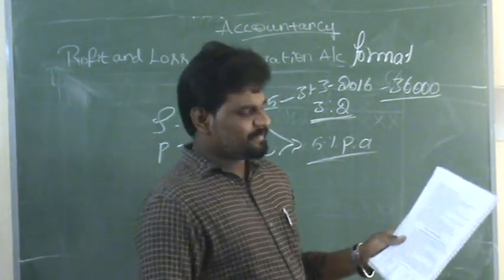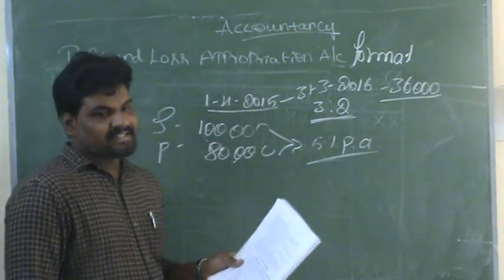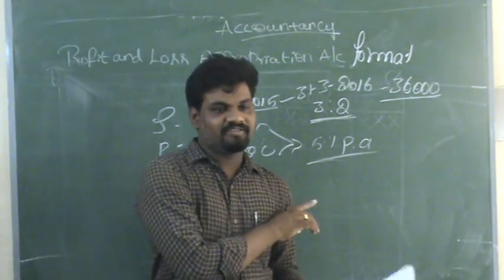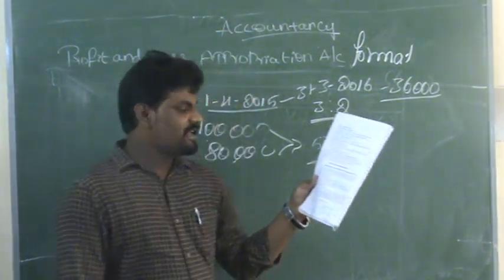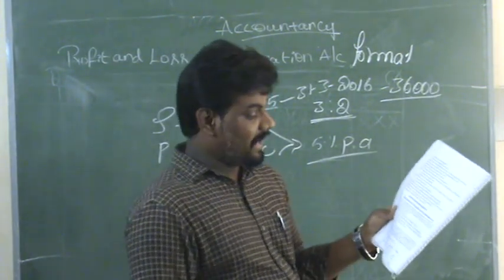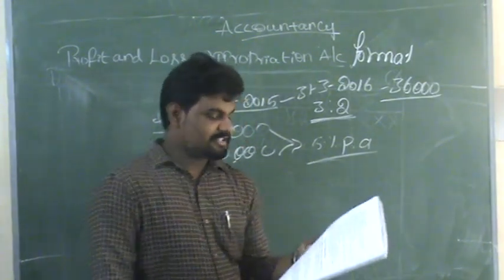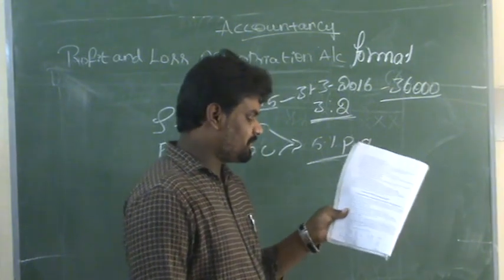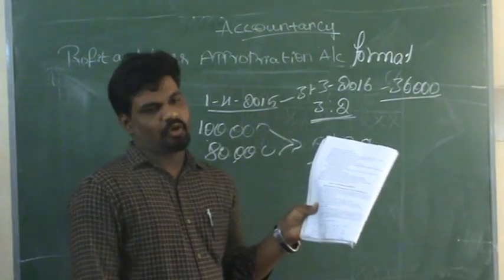The second adjustment is related to interest on drawings. We have already discussed in the format that interest on drawings we can record in the credit side only. Interest on drawings: Sachin rupees 600 and Pratham rupees 1000. This is the interest on drawings.